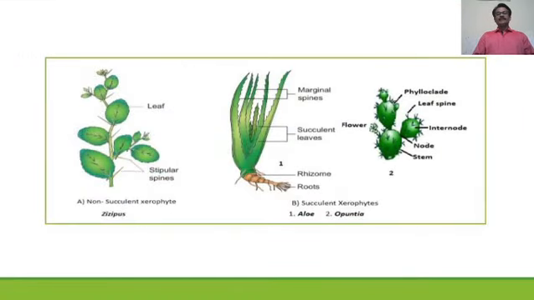Now here I have shown certain examples of xeric plants or xerophytes. Ziziphus is a non-succulent xerophyte. Aloe and Opuntia are succulent xerophytes, which are commonly found in xeric conditions, but now they have been introduced into mesophytic conditions also.